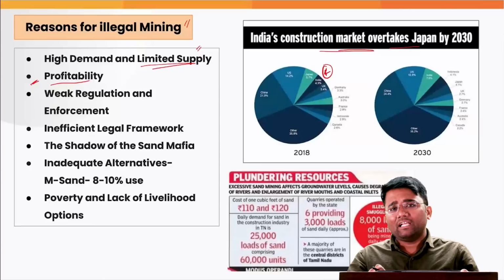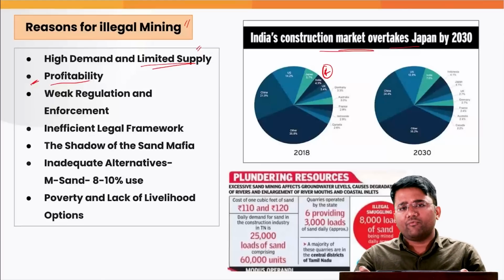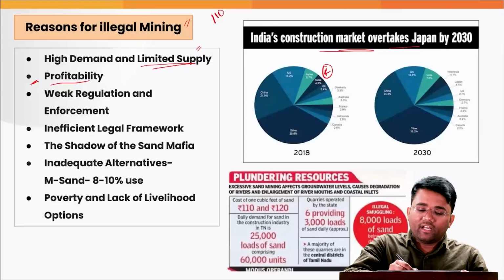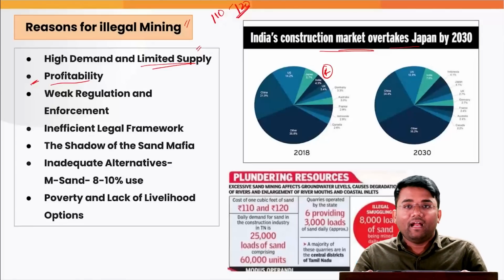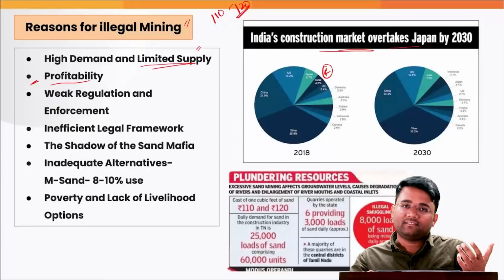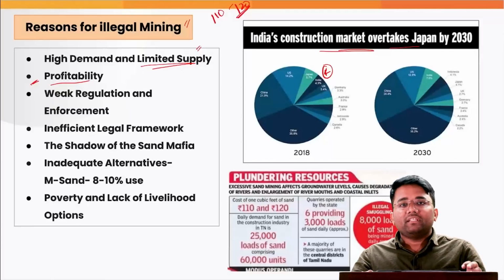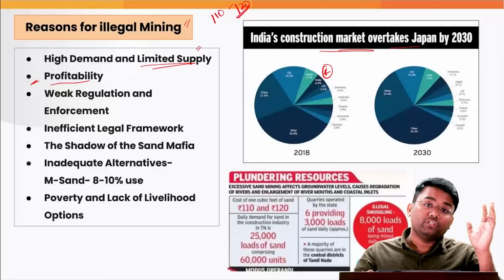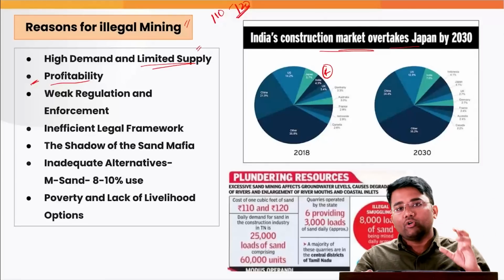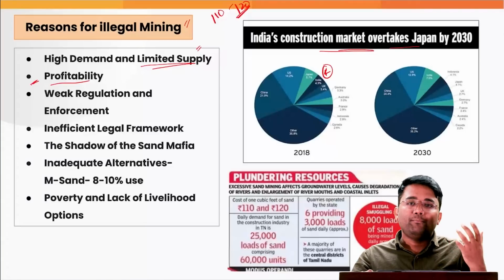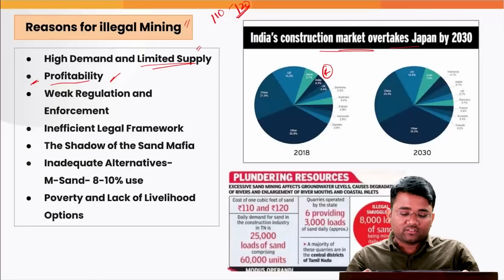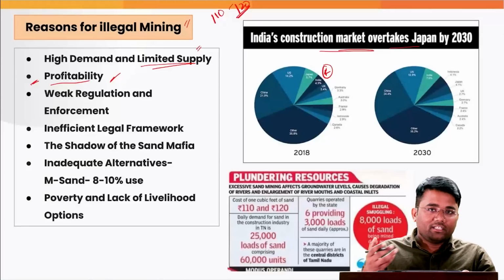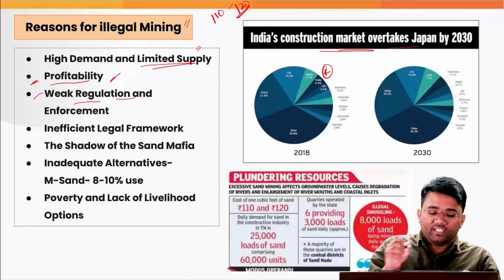Then the profitability. As of now, 1 cubic feet of sand costs almost 110 to 120 rupees in some of the states. So again, this is a very profitable business and the people who are involved in this are not paying any taxes as such. This particular business is in the tune of thousands of crore in some of the states, and it is one of the lucrative businesses where black money is involved a lot. Profitability is one of the major factors why people are more attracted towards illegal sand mining. Also the weak regulation and enforcement.